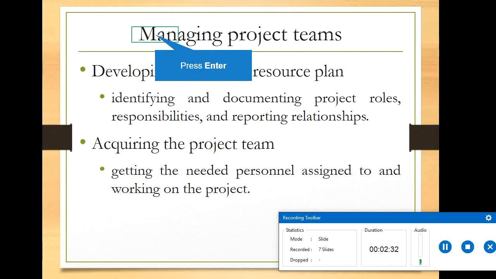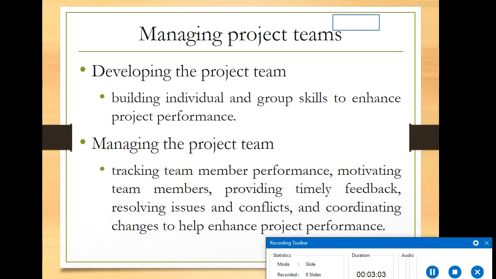Acquiring the project team means getting the needed personnel assigned to and working on the project. Then developing the project team: once you acquire or make a team, you must make the team suitable for the project activities, building individual and group skills to enhance project performance.